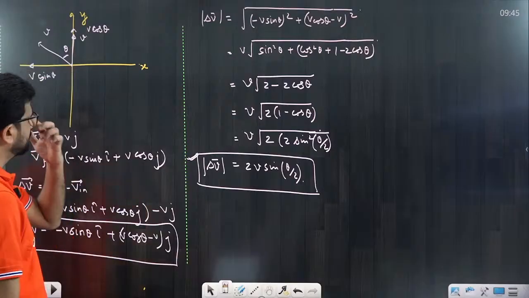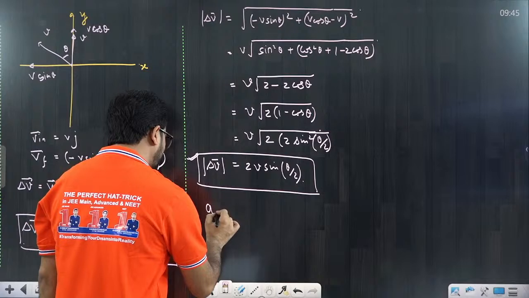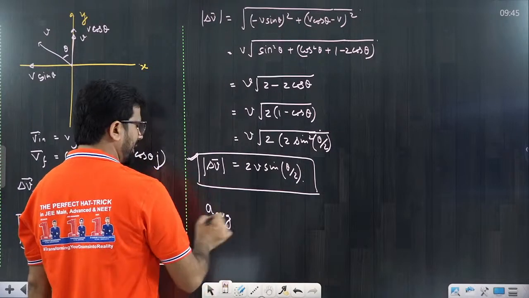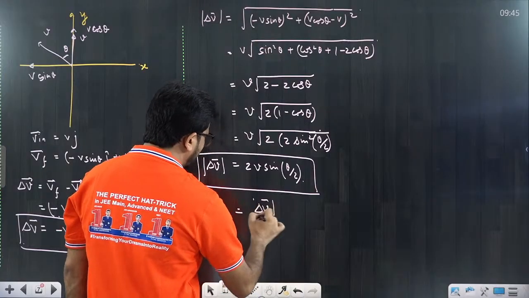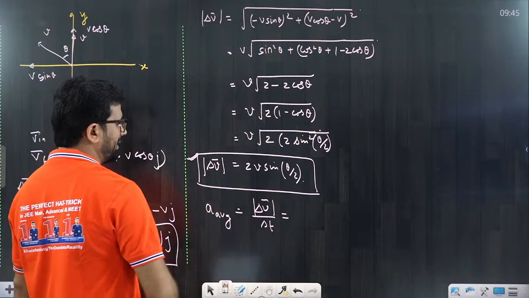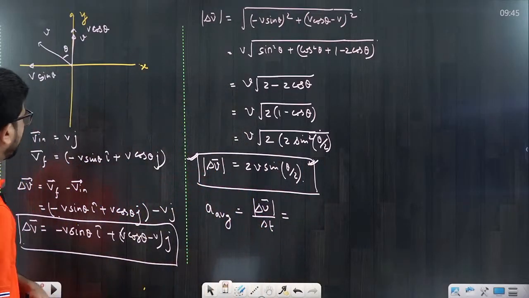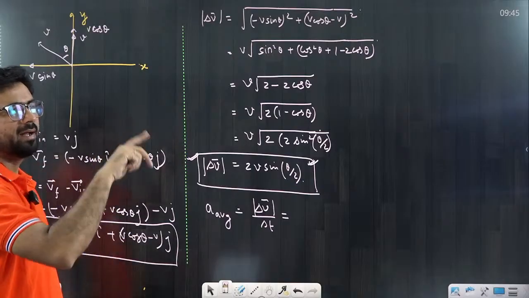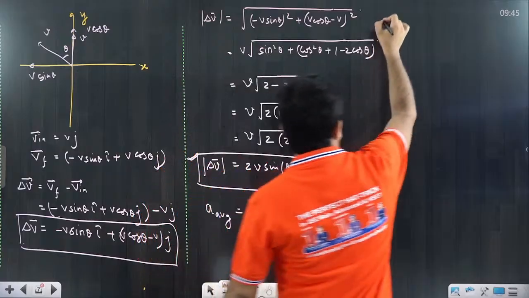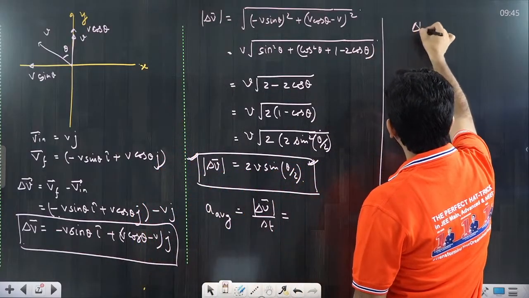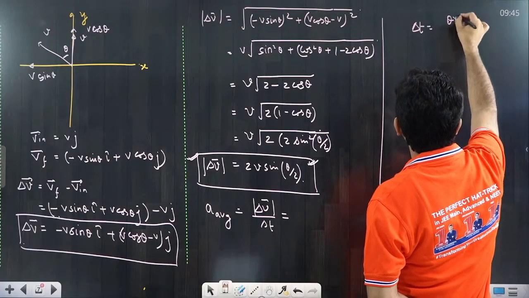Now the second question: what is the average acceleration? Average acceleration is equal to change in velocity divided by time interval. You can remember this result directly, and divide by time. What would the time be? We have covered the angle theta, meaning distance theta times r, with the speed of v. So the time interval delta t is equal to theta into r divided by v.